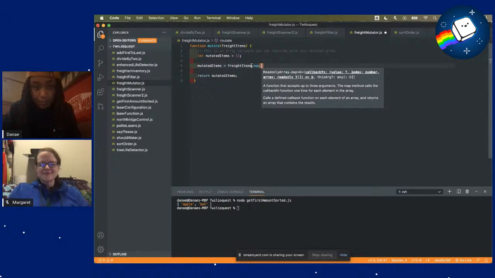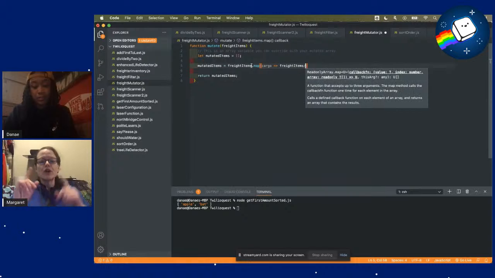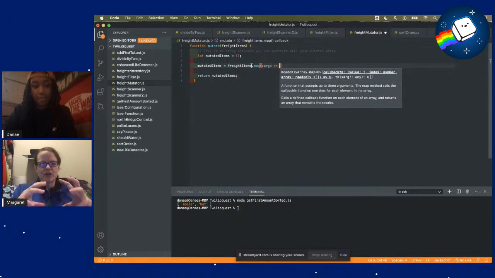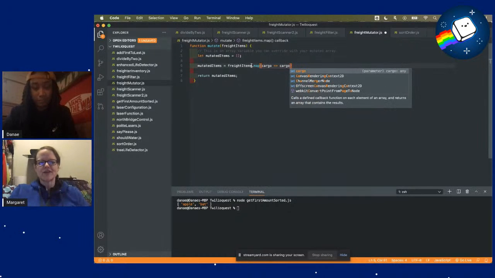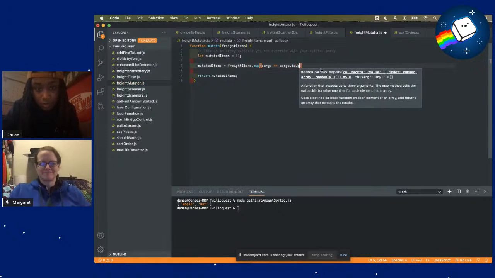And in that map, we want to take our cargo and use our fancy arrow routine, and we'll do write items. You want to use the cargo because that's the element that you're mutating. So you want to use the cargo as the base for your function. Yep, you got it. Cargo and then toUpperCase.